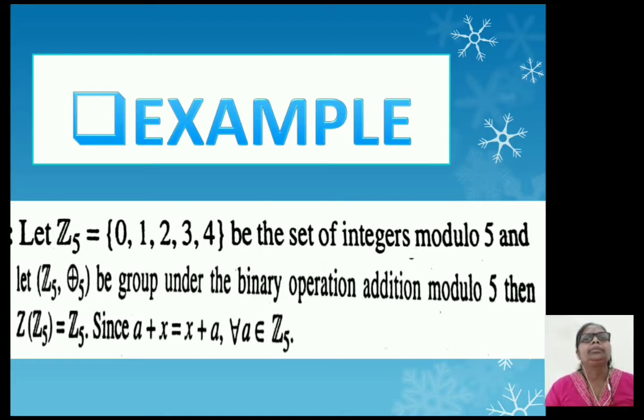Consider an example. Let Z5 equal to the set {0, 1, 2, 3, 4} be the set of integers modulo 5, and let the set Z5 with addition modulo 5 be a group under the binary operation addition modulo 5. Then Z(Z5) equal to Z5, since a plus x equal to x plus a for all a belongs to Z5.